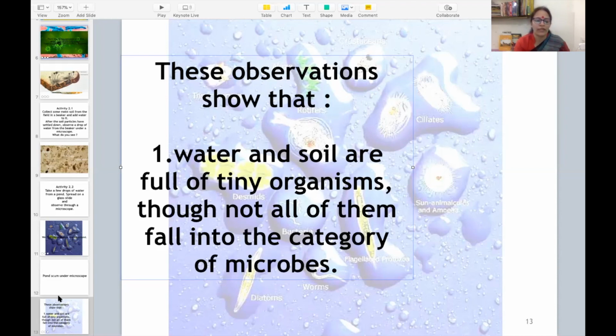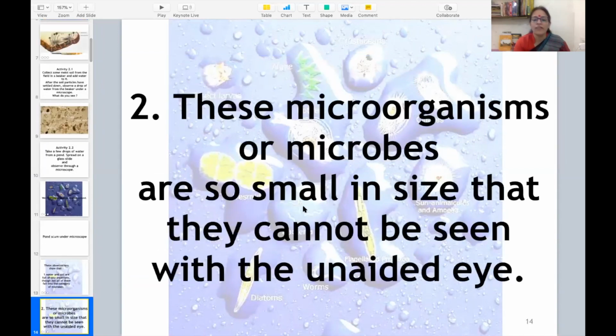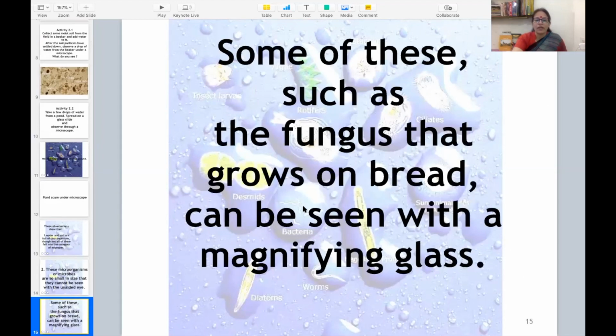Let us move to the next slide. These microorganisms or microbes are so small in size that they cannot be seen with the unaided eye. Unaided eye means without the microscope, with the naked eye. We cannot see such microbes because they are very small. Some of these, such as the fungus which grows on bread, can be seen with the help of a magnifying glass.